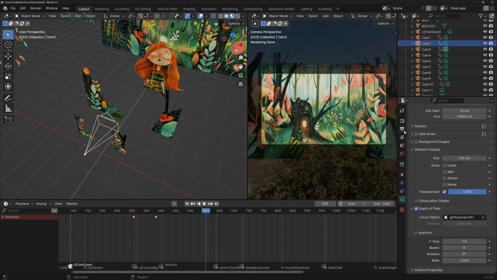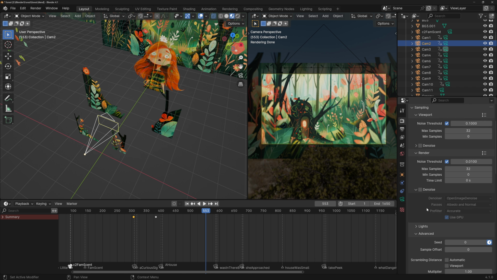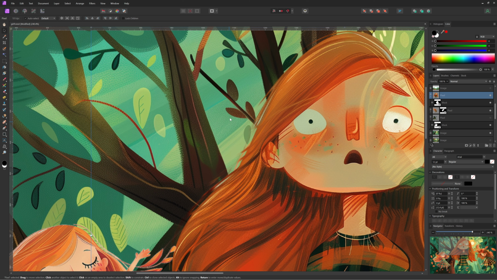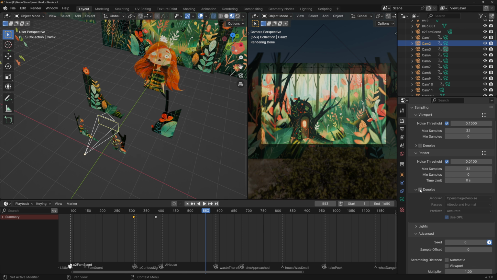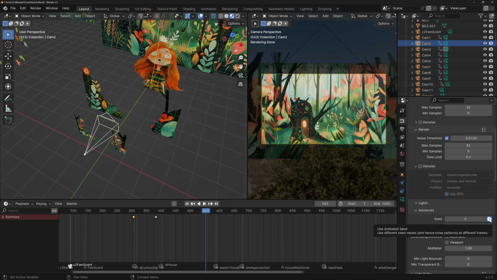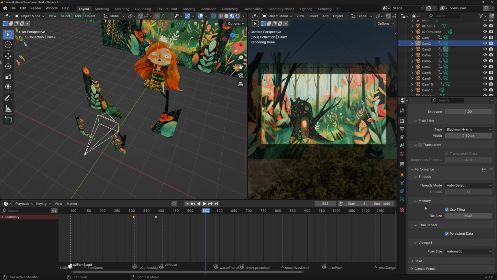Now lastly, the render settings. I went with 32 samples because we're rendering 1600 frames, so I didn't want it to take forever. I also unchecked the denoiser because the images have a lot of texture, and the denoiser was actually removing all of that texture, so I just went ahead and turned it off. For this type of project, I actually like the noise. One thing though, you should check the Use Animated Seed button. This changes the pattern of the noise each frame, and for this application, it makes it less noticeable. Then go all the way down, and in Performance, check Persistent Data. When you're rendering animations, it takes the data of a rendered frame and uses it for the next render.